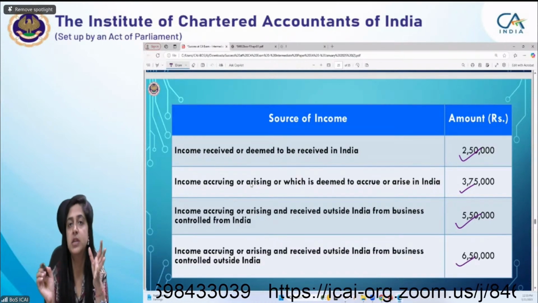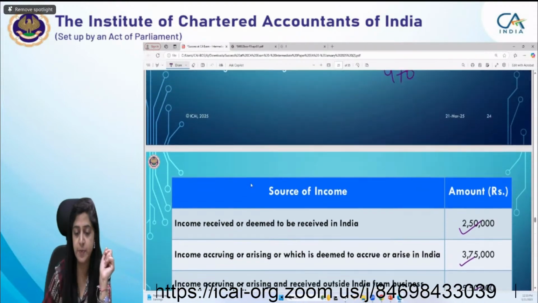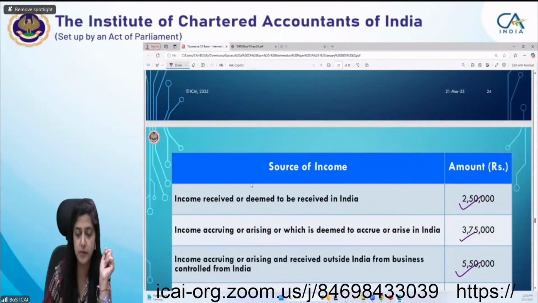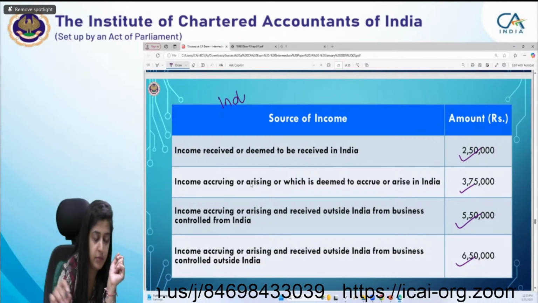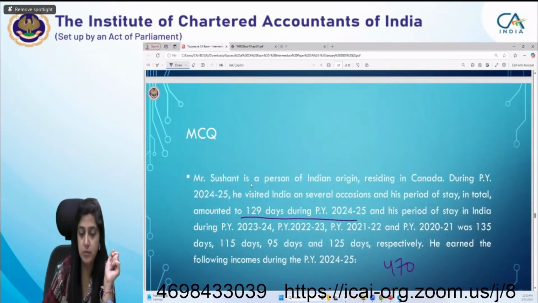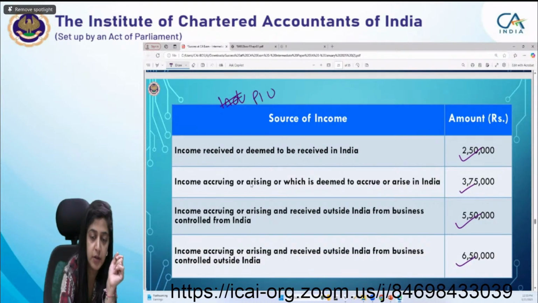So what will be his residential status? I'll just give the facts in this slide itself so that it will be easy for you. He is a person of Indian origin.